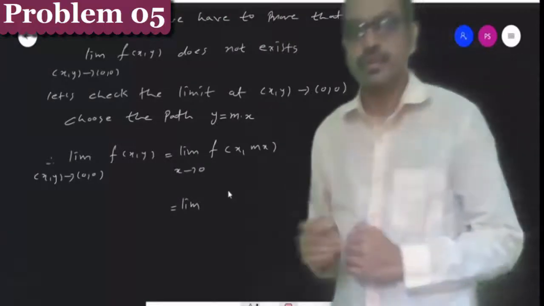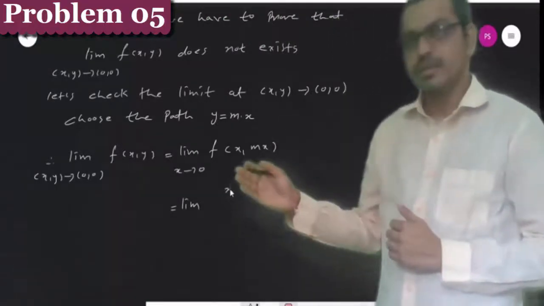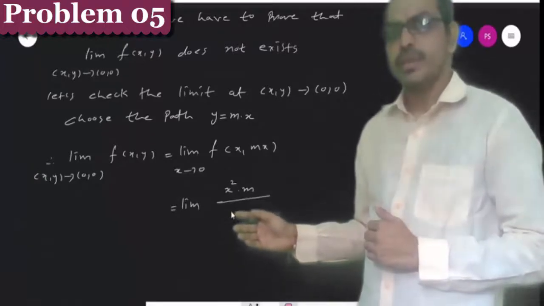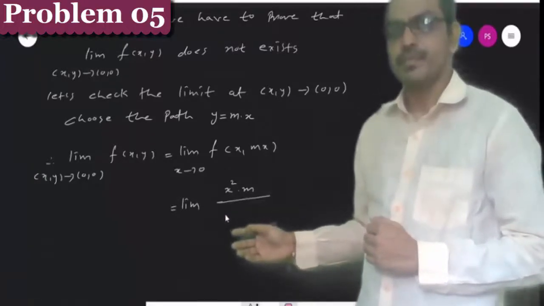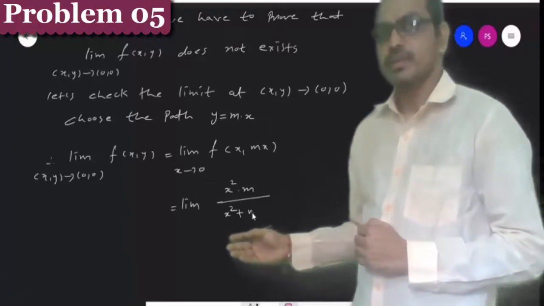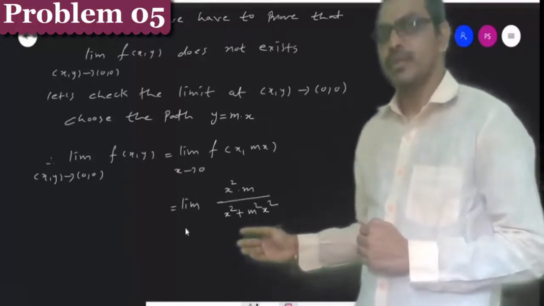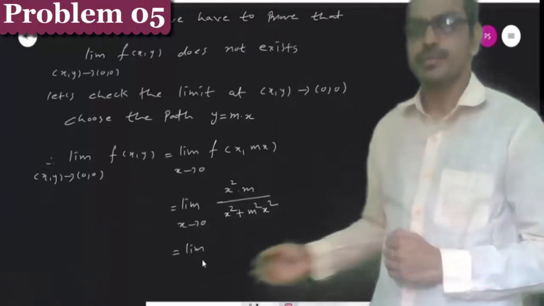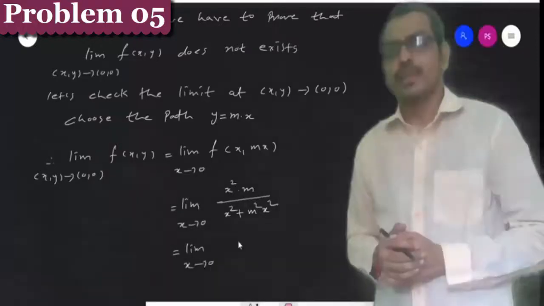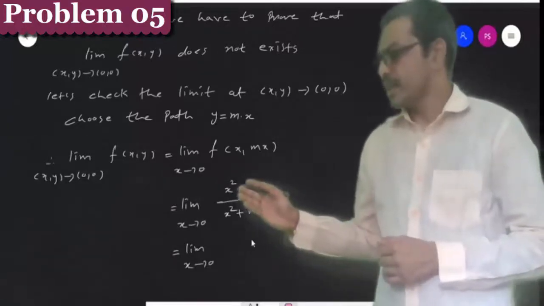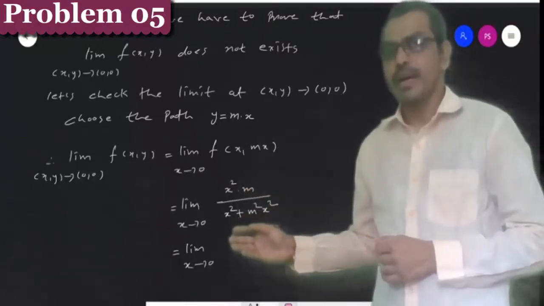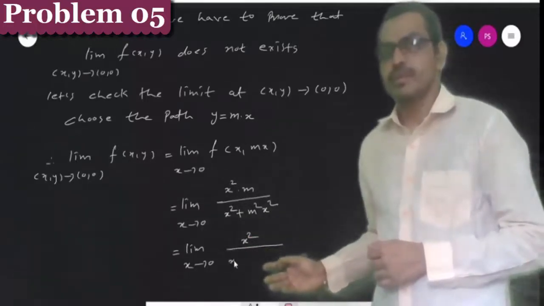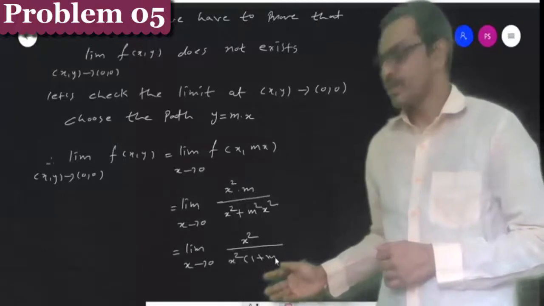Therefore, the limit of x square into m divided by x square plus y square, that is m square x square, as x tends to 0, is x square into m divided by x square in bracket 1 plus m square.